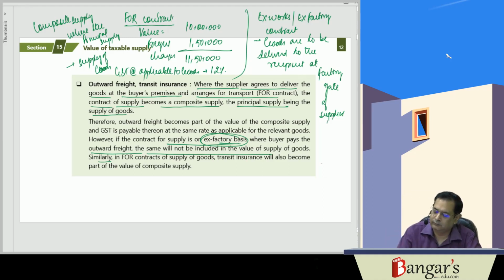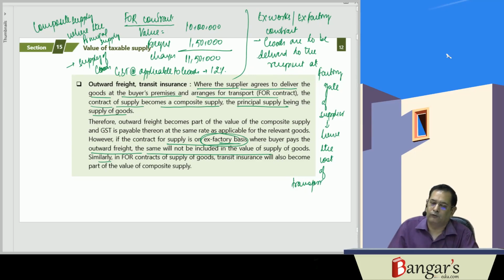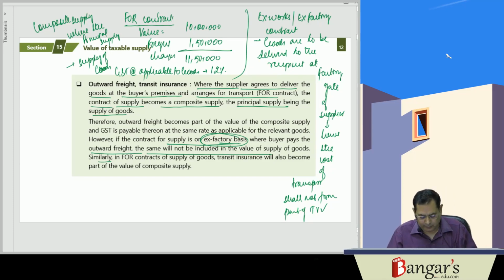Hence, the cost of transport here shall not form part of the assessable value or the transaction value.